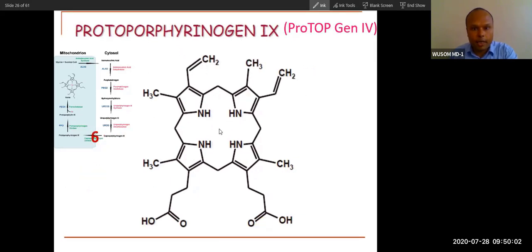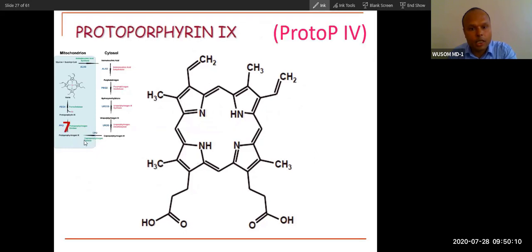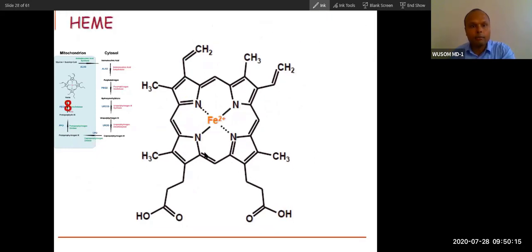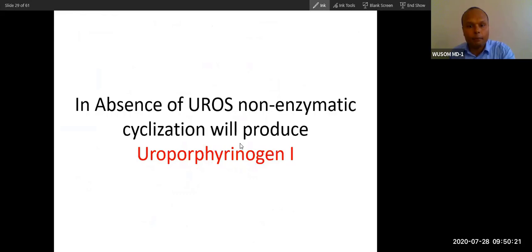So the 6th enzyme will again cause decarboxylation as well as insertion of a double bond, and this is called CPO. Then the 7th enzyme is PPO, it will cause insertion of a double bond, and the 8th enzyme will cause incorporation of iron. So this pathway may look very difficult, but it is not that difficult. You just have to grasp the concept.